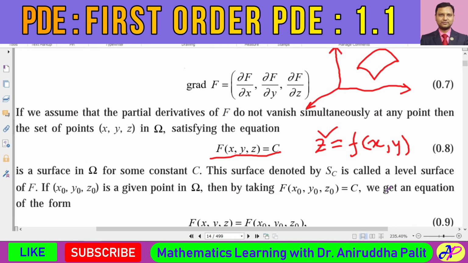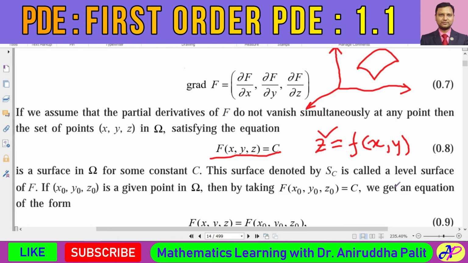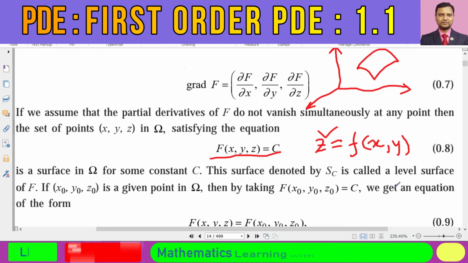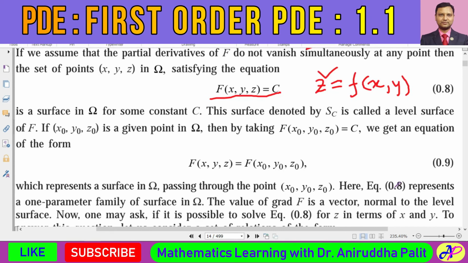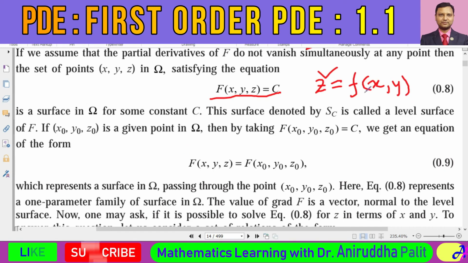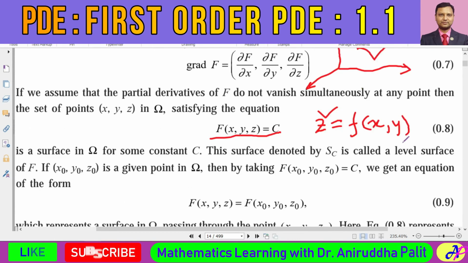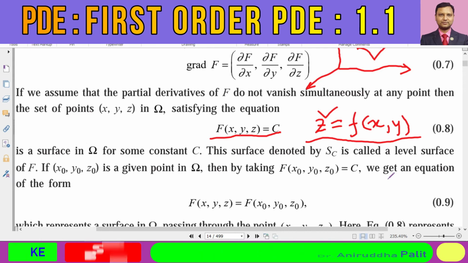representation. The question is, if it is possible to represent z in terms of x and y, then what are the mathematical conditions to be satisfied? Because we already have an example of an ellipsoid where z is not always possible to represent as a function of x and y. So the natural question is what would be the mathematical conditions under which this kind of explicit representation would be valid.